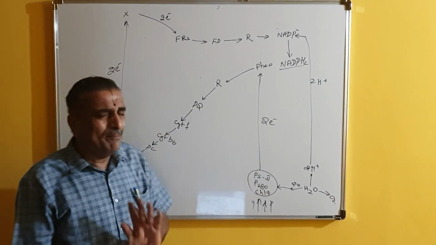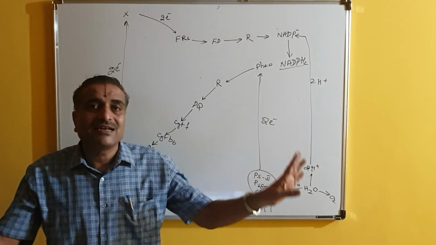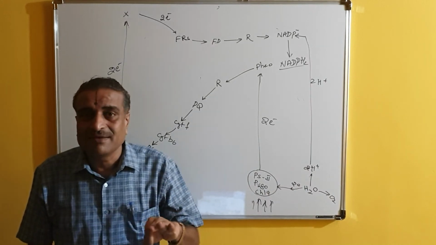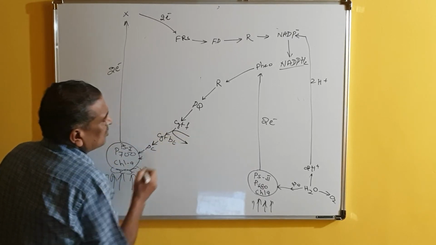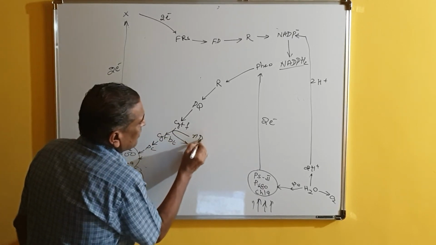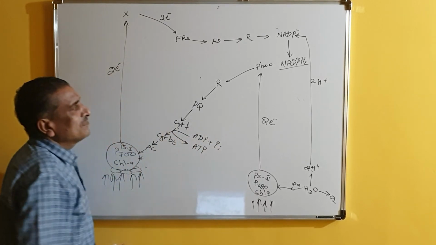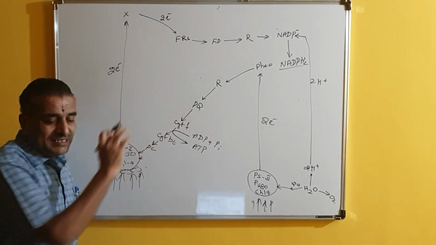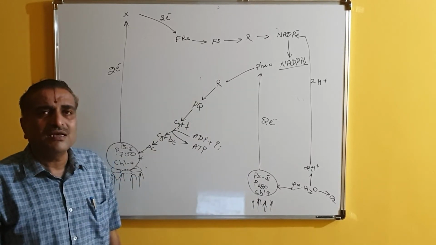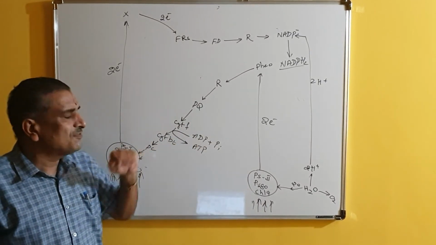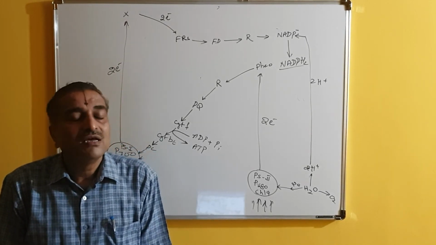In this case, one important thing you have to observe is that the electrons are not moving in a cyclic manner. It is called non-cyclic. At the same time, when cytochrome F is handing over electrons to cytochrome B6, ADP combines with inorganic phosphate and ATP is produced here. So phosphorylation has taken place. Because in both cases light plays the main role, light is important for this phosphorylation to happen.